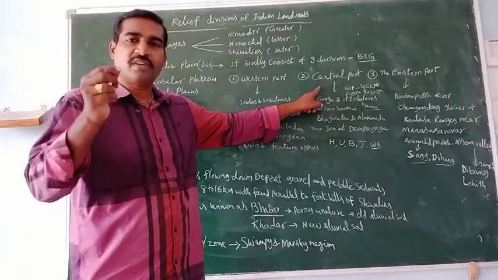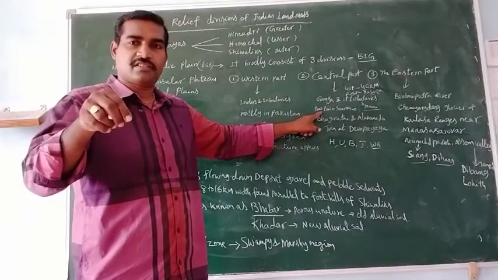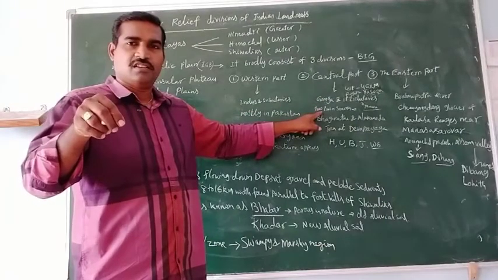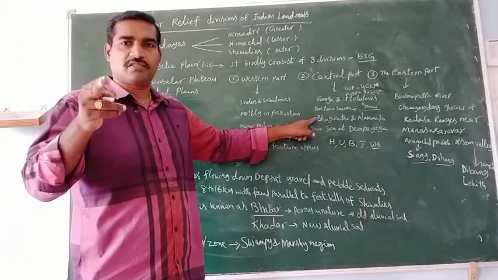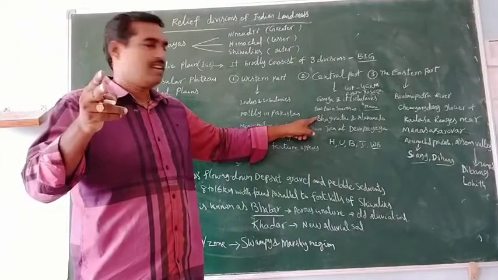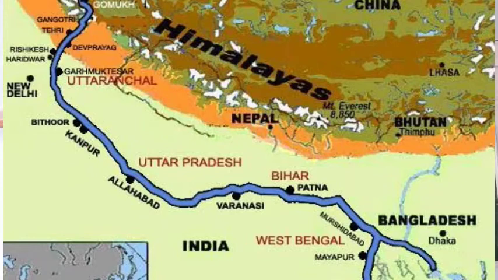The central part is mainly formed by the Ganga and its tributaries. The Ganga is formed by two important rivers, Alakananda and Bhagirathi. These two rivers join at Devaprayag. From there onwards, it is called the Ganga river.